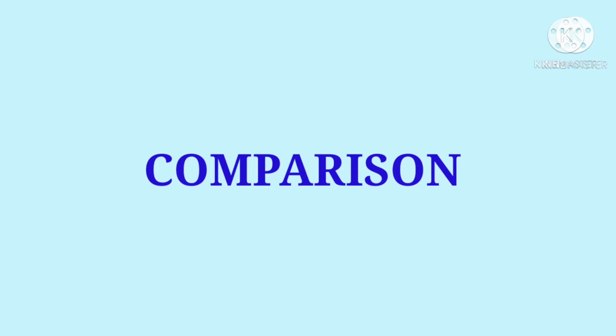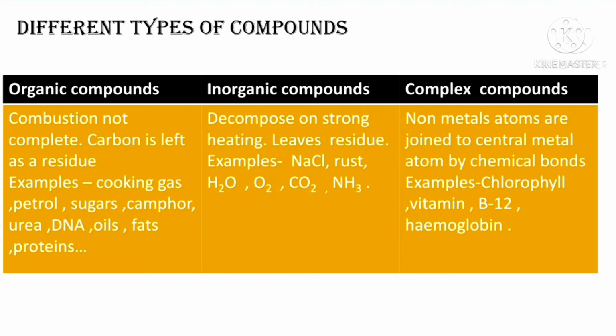So let us compare the three types of compounds. In organic compounds, combustion is not complete. Carbon is left as a residue. Examples: cooking gas, petrol, sugar, camphor, urea, DNA, proteins, fat, etc.